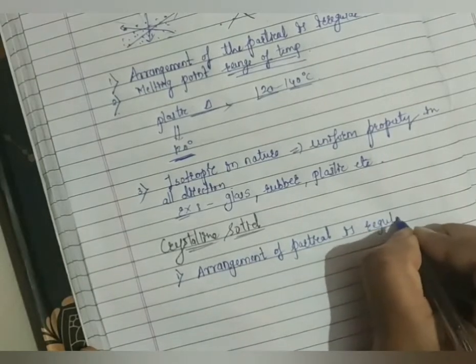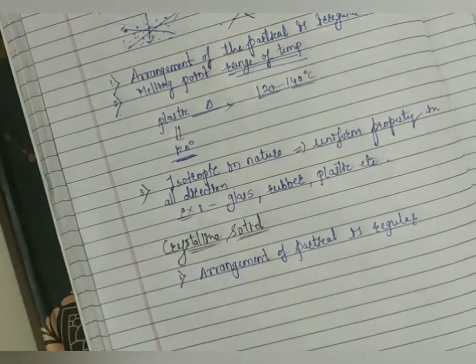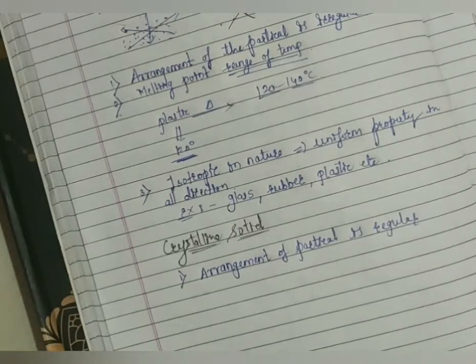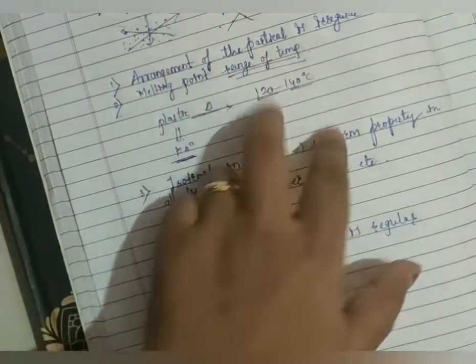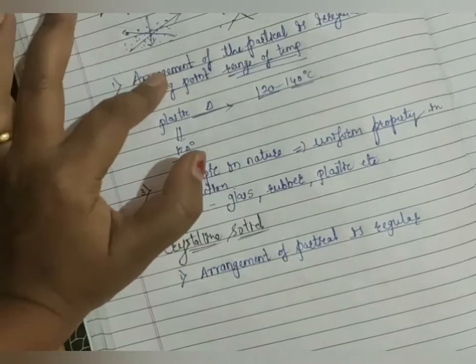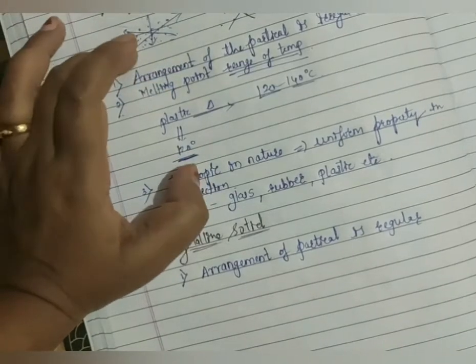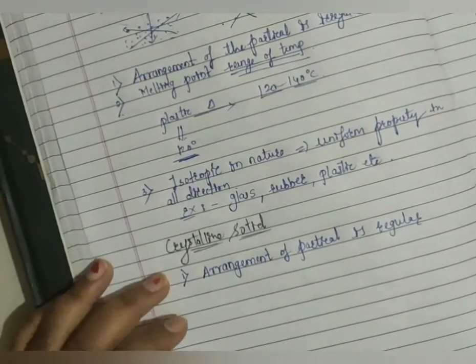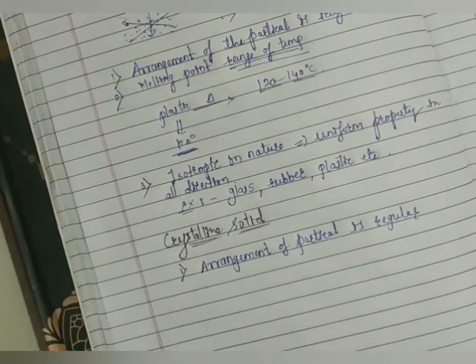It means they have a regular geometry. An amorphous solid doesn't have regular geometry, so we say irregular geometry, while a crystalline solid has regular geometry.